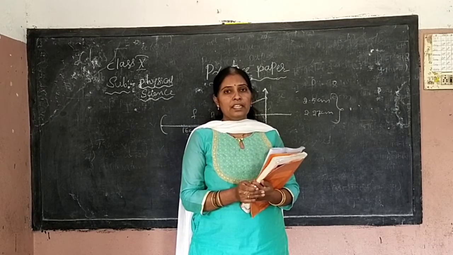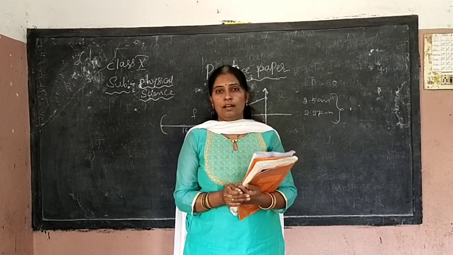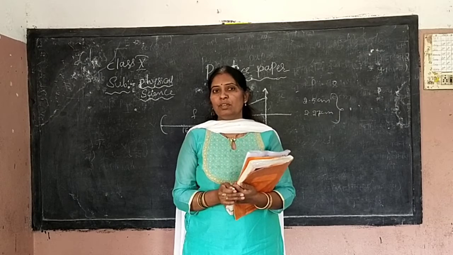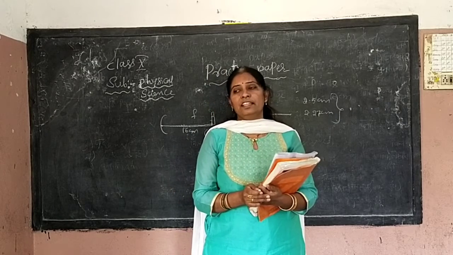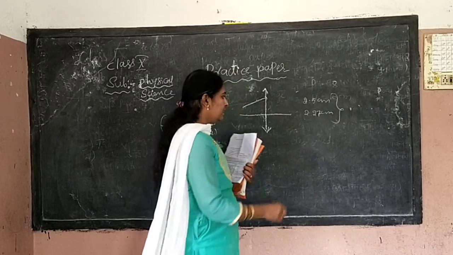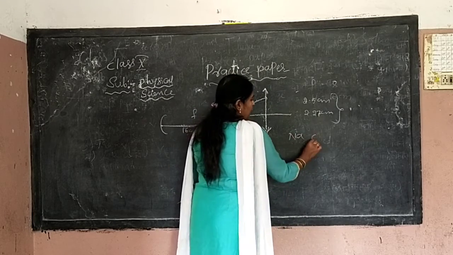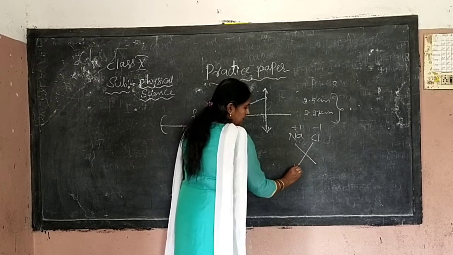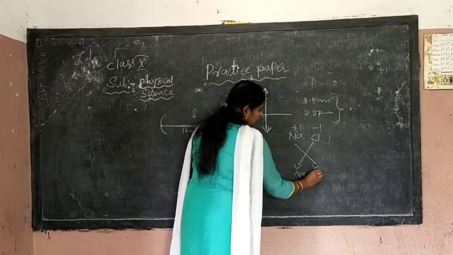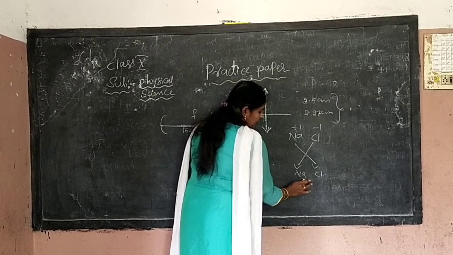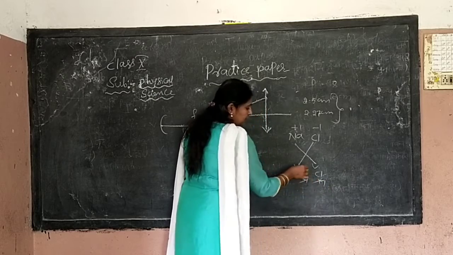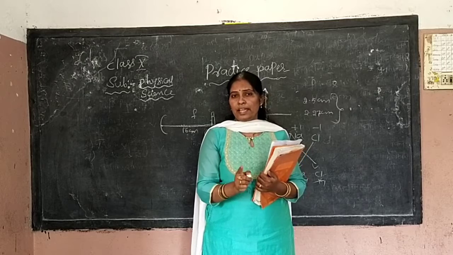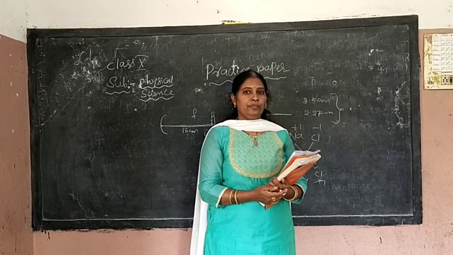It is asking for barium chloride. I am not going to give the formula. You write barium chloride. You know the crisscross method. Use the crisscross method, interchange the valencies and write. For example, I will explain sodium chloride. Sodium has valency plus 1, chlorine minus 1. Crisscross method: write sodium chloride, plus 1 and minus 1 get cancelled. So what is the formula of sodium chloride? NaCl. In the same manner, do barium chloride and sodium sulfate.